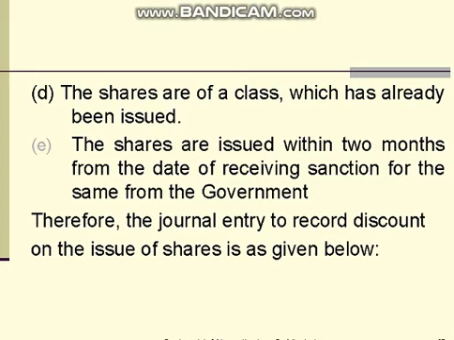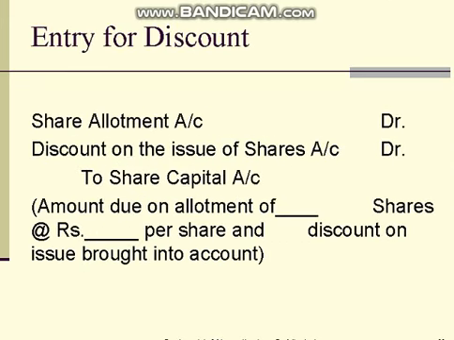Therefore, the journal entry to record discount on the issue of shares is as given below. Bank account debit, discount on the issue of shares account debit, to share capital account with the amount on allotment of shares.